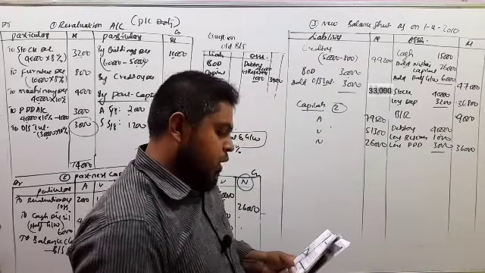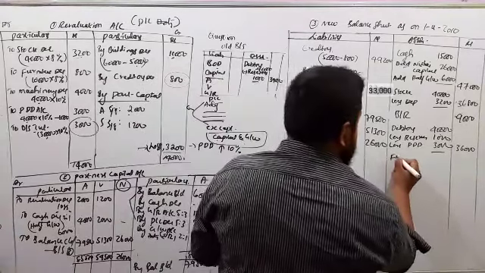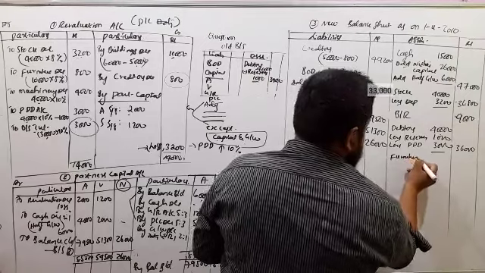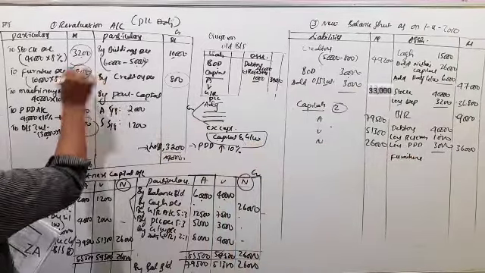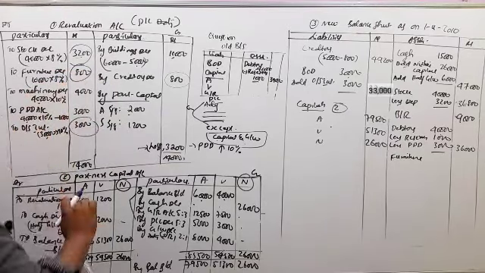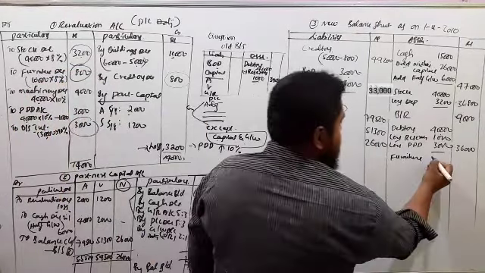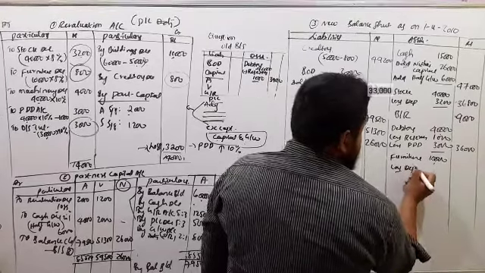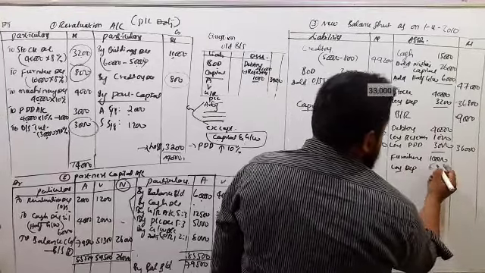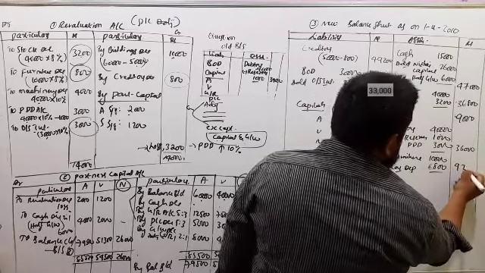Next, furniture. You got an adjustment here: 10,000 minus 800. So furniture 10,000 less depreciation 800, 9,200.